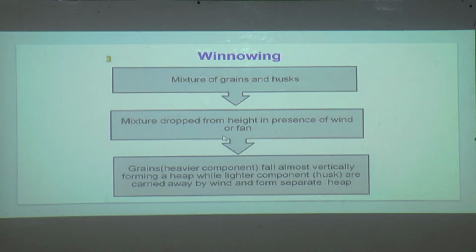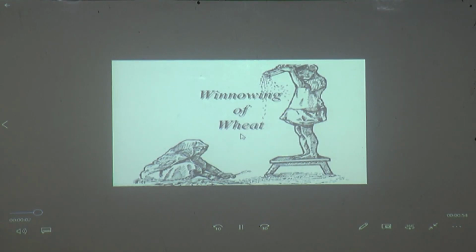Mixture of grains and husk. The mixture is dropped from height in presence of wind or a fan. Grains, the heavier components, fall almost vertically in a heap, while the lighter components, that is husk, are carried away by wind and form a separate heap. So this is the method called winnowing. Winnowing of wheat.